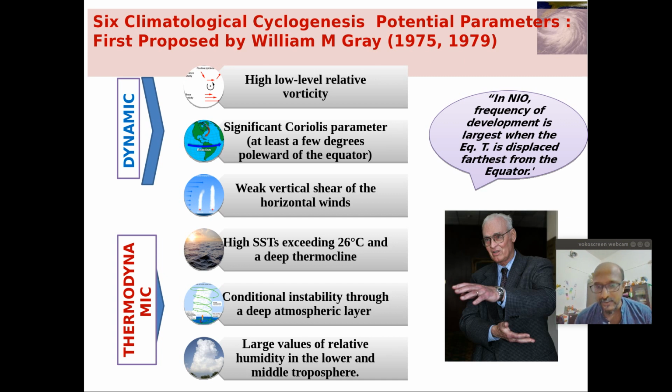The combination of all these parameters is very important for the generation of cyclonic systems. Here the vertical wind shear is the only parameter which is acting against the formation. That means we need an atmosphere with less vertical wind shear.